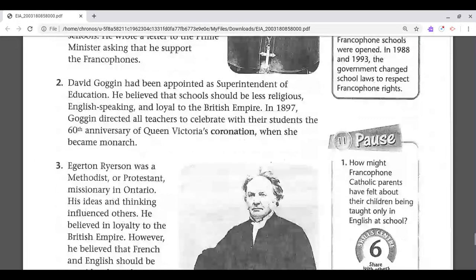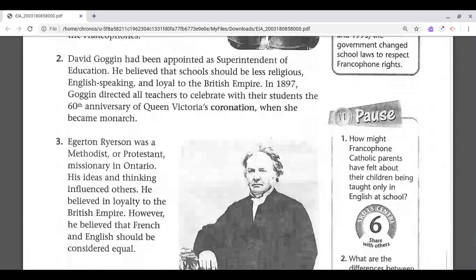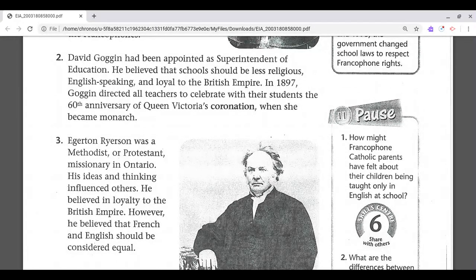David Goggin had been appointed as the superintendent of education. He believed that schools should be less religious, English-speaking, and loyal to the British Empire. In 1897, Goggin directed all teachers to celebrate with their students the 60th anniversary of Queen Victoria's coronation, when she became a monarch.